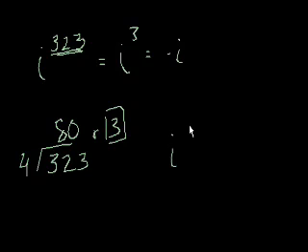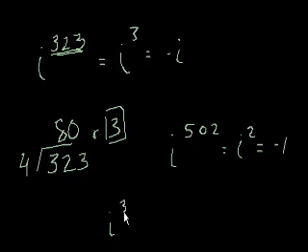Similarly, if I said i to the 502nd power, well, I know 500 is divisible by 4, right? 4 times 125 is 500. So the remainder is 2 if I were to divide it by 4. So I could say that this is the same thing as i squared. And i squared, we learned by definition, is negative 1. If I were to ask you i to the 37, we know 36 is divisible by 4. So the remainder is 1. So it would be i to the 1, which equals i.